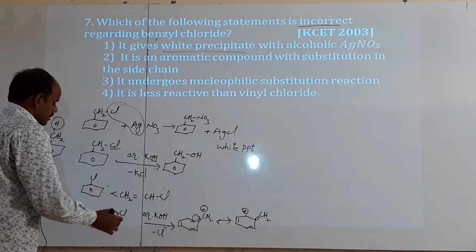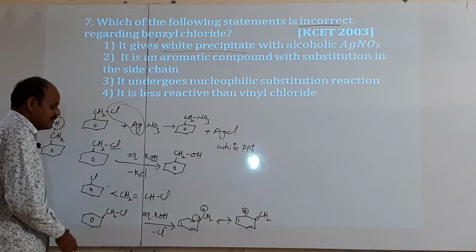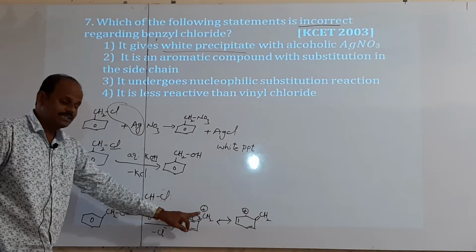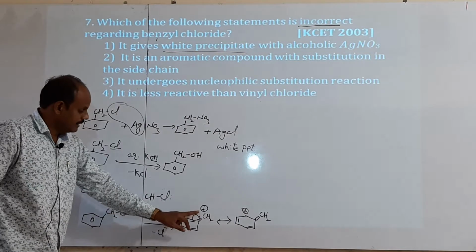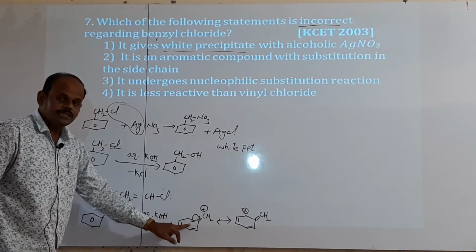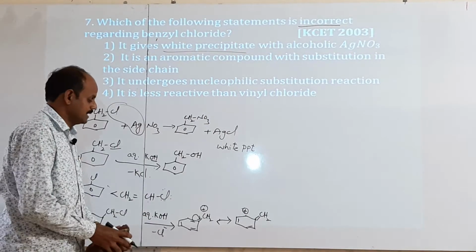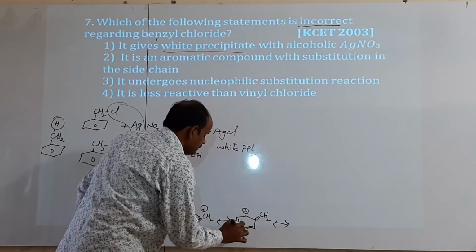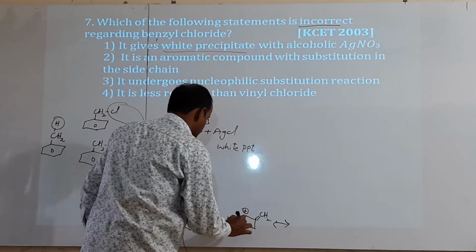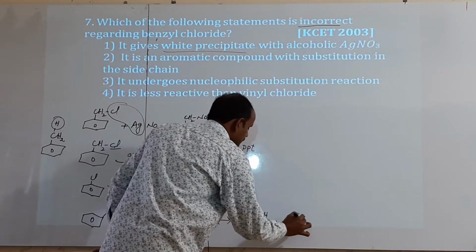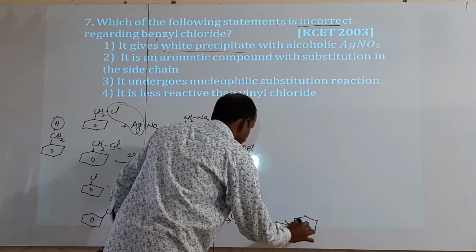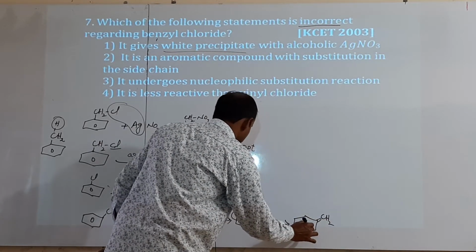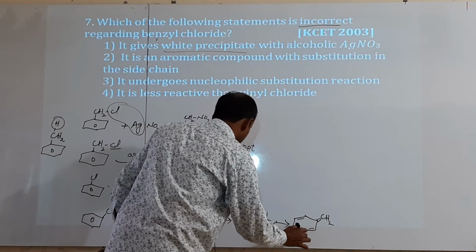But here, after elimination of Cl minus, it forms a benzyl cation. Then when the benzyl cation is formed, immediately it can be stabilized by resonance structures. Like this, if this bond is migrated like this, then it forms another structure, double bond CH2. Here the bond is there, that bond is shifted here.